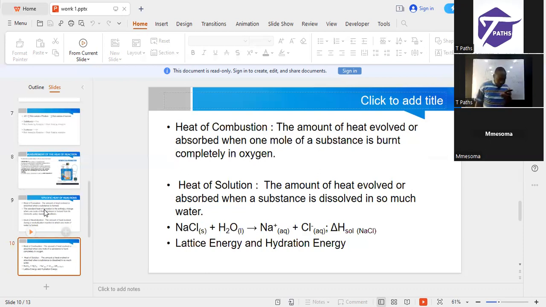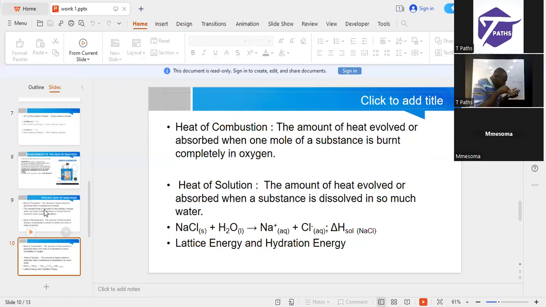Heat of solution is the amount of heat evolved or absorbed when a substance is dissolved in so much water. In that case, we consider two reactions there: hydration energy and lattice energy. I want to explain that very well for us. So if we have hydration energy, can you see what I said there?